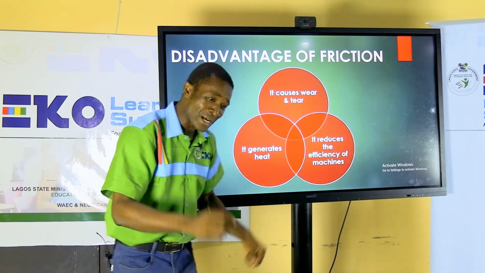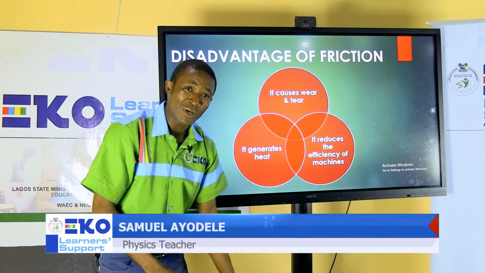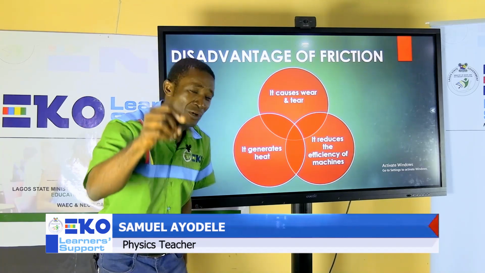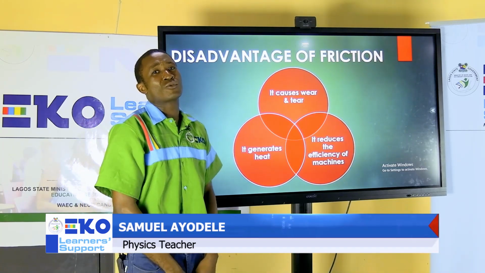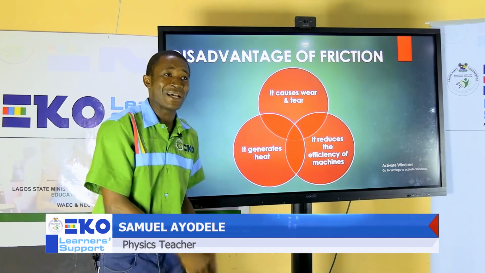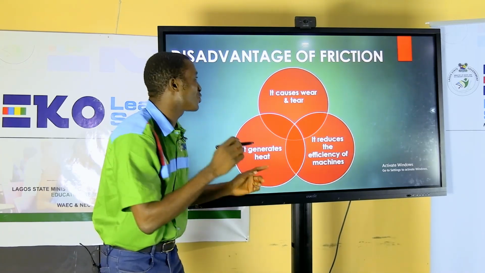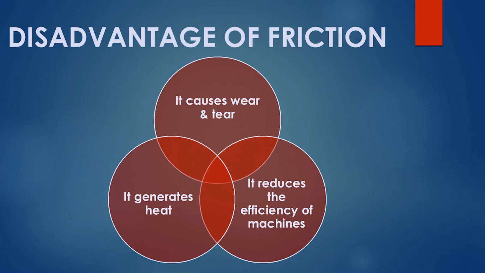As beautiful as it is that you cannot do without friction if you want to walk, it is that same friction that will make you go and buy another school shoe, another sandal, another slippers. Why? Because it causes what we call wear and tear. The wear is what you observe under your shoe. The tear is an example of what happens to your clothes.